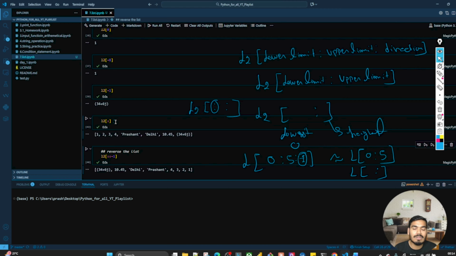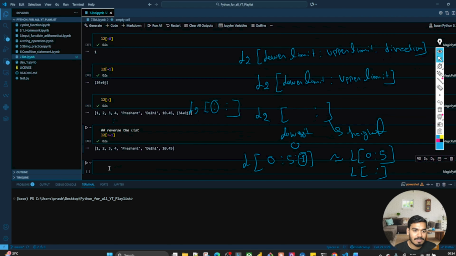So in that case, with this logic, if I write, let's say, 1 colon, it is going to execute and it will give all the values. Perfect. But as soon as you want the reverse direction, let's say if I write like this, I'll get it, but it will not give the -1. See, it is giving 1, 2, 3, 4, and Delhi 10.45. It has not given the last value. Okay, so I'll come to that later on.